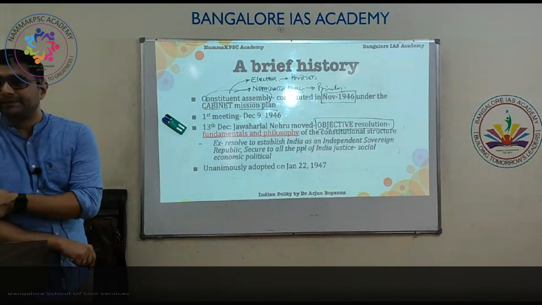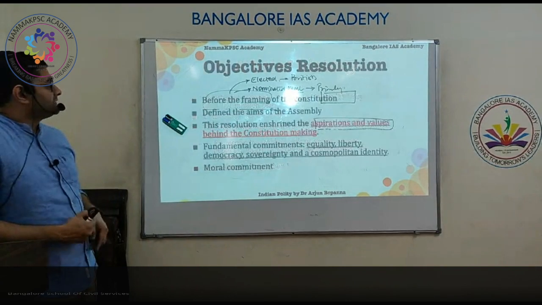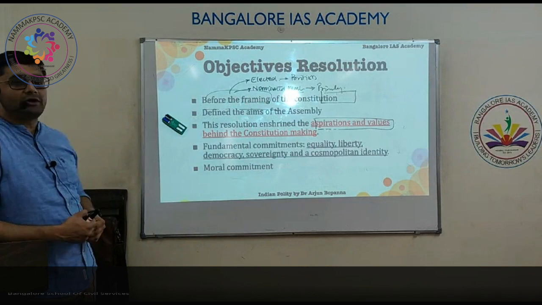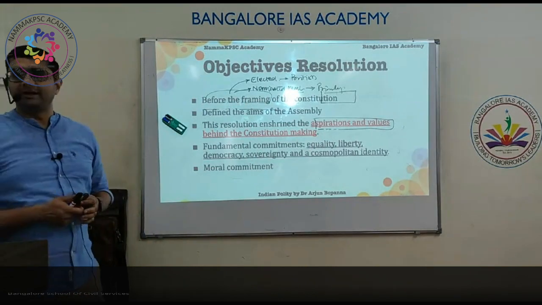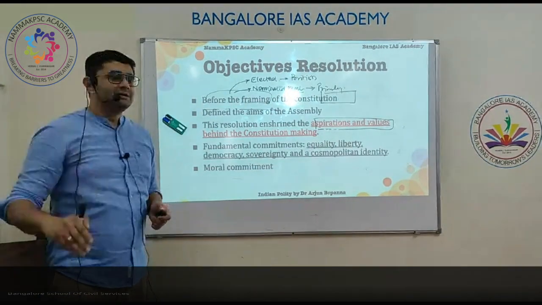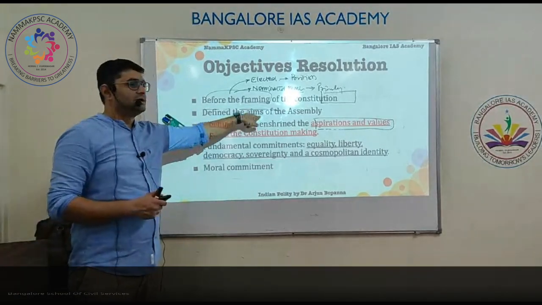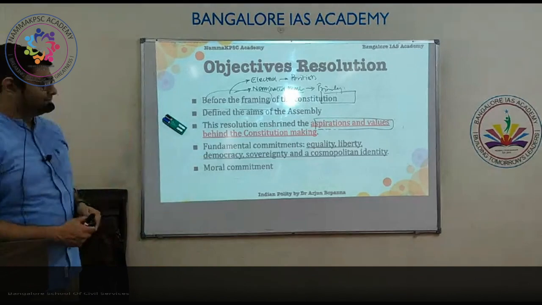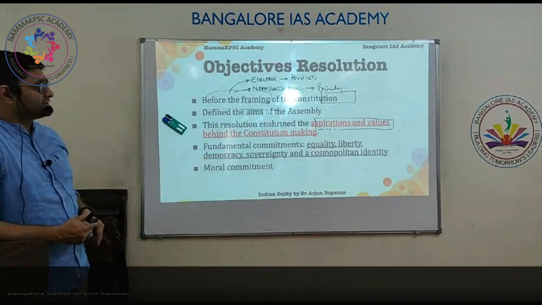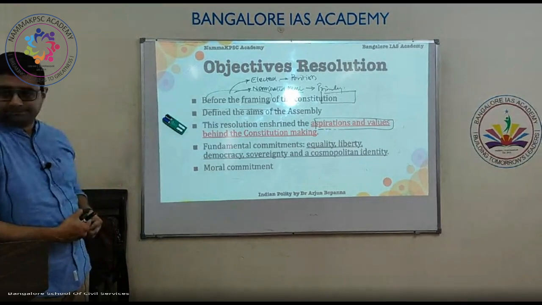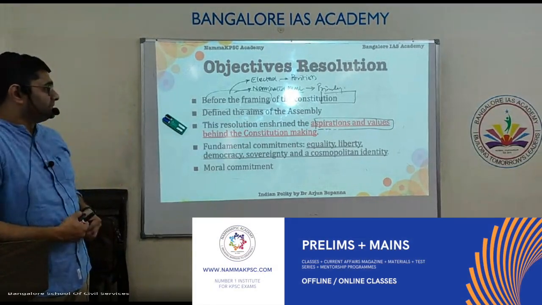So this is the brief history of the objective resolution. Did you understand? What is this objective resolution? Even before we framed the constitution, they came up with the resolution. It defined the aims of the Constituent Assembly. It enshrined the aspirations and values behind the constitution making.